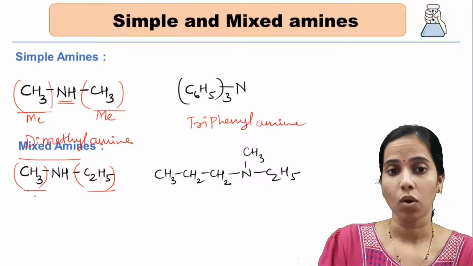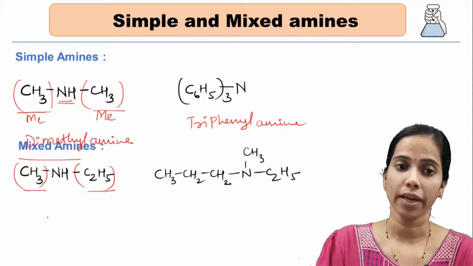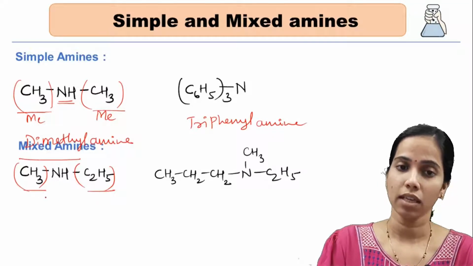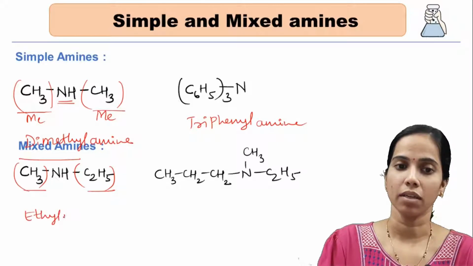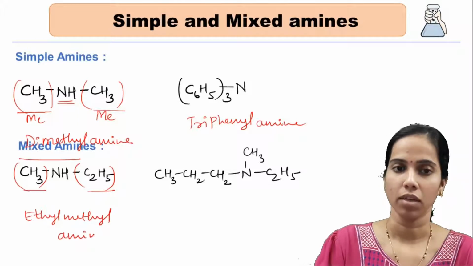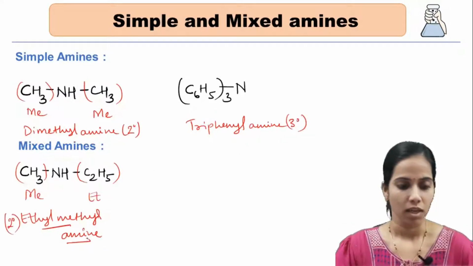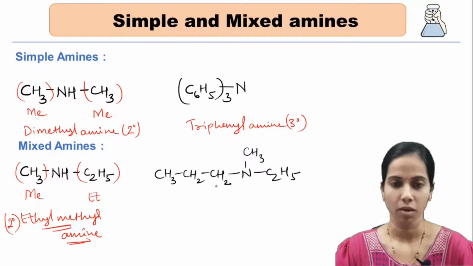According to common naming, we write it as ethyl methyl amine, an example of a 2-degree amine. Now the next example has 3 different alkyl groups.